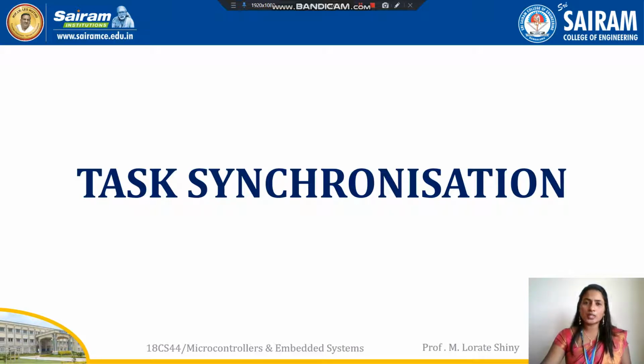Now, we'll imagine one situation. There are two processes. Both the processes are trying to access the same resource, and on the other side there are two processors, both accessing the shared memory, where one process tries to read the data, and another process tries to write the data. So in these situations, these operations will lead to the wrong result. How to avoid this situation, how to solve this problem?